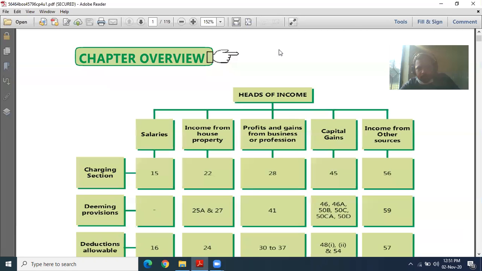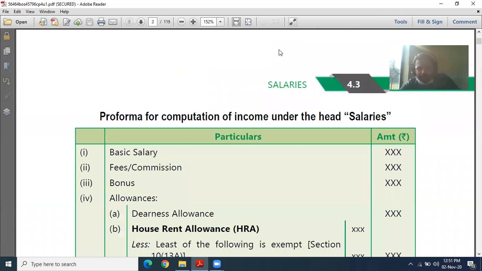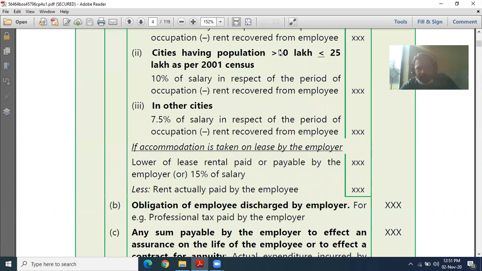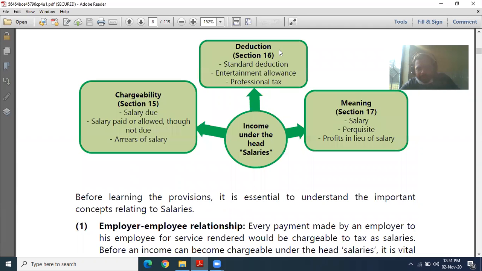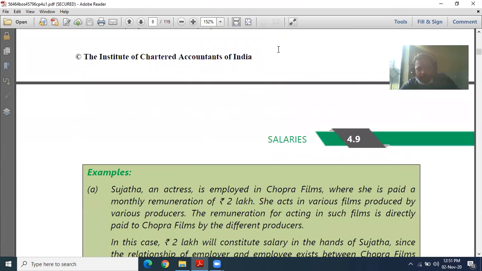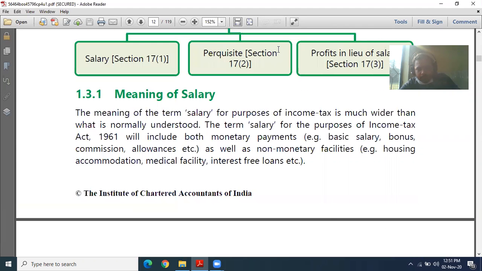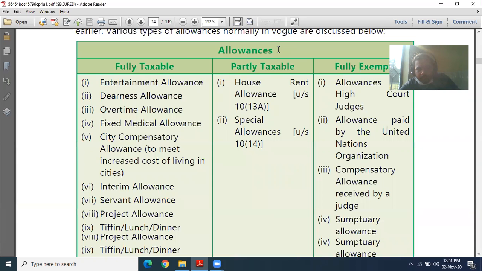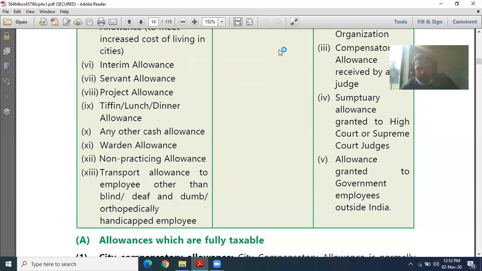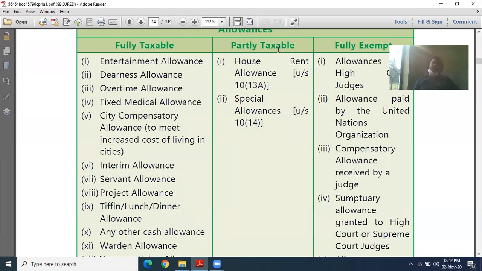As I told you, we studied the basic meaning of salary in section 15, and after that we started the allowances: fully taxable, partly taxable, and partly exempt. These are the allowances. What are the fully taxable allowances? Entertainment allowance, DA, overtime allowance, fixed medical facility.